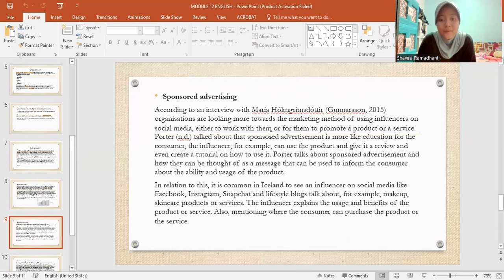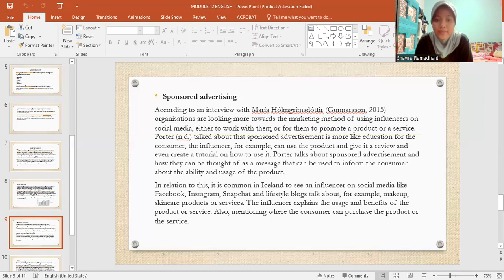The influencer, for example, can use the product and give it a review and even create a tutorial on how to use it. Porter talks about sponsored advertisement and how it can be thought of as a message that can be used to inform the consumer about the ability and use of the product.